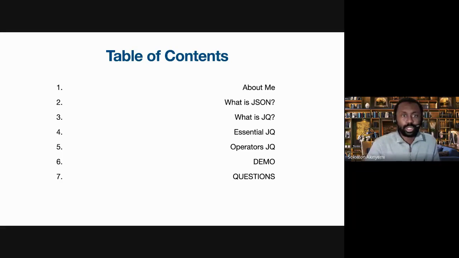So some of the topics I'm going to cover today: I'm going to tell you a bit about myself. I'll talk about JSON. What is JSON? And forgive me if I'm preaching to the converted, but I'll just tell you a bit more about JSON in case you're not aware of it. Then I'll talk about some essential JQs, so things you need to know to deal with JQ and to make JQ queries. We'll talk about two operators that are built into JQ as well. There are a lot of operators in JQ, and you can also create your own functions, but we'll just talk about two. And then we'll go through some demo just to show you what JQ can do. I know you guys want to know what I listen to on Spotify, so you get the opportunity to have a look at some of the data I can get from my Spotify.